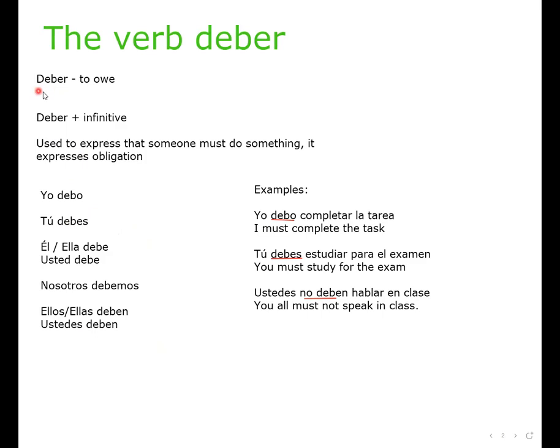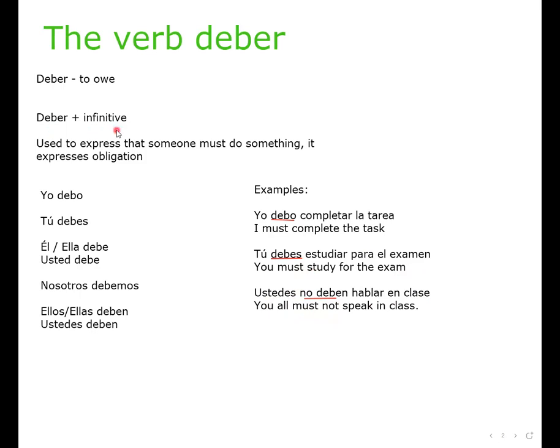But we are not focusing on the verb deber. We are focusing on the verbal structure, deber plus the infinitive. When we are using the infinitive after the verb deber, it becomes must do something or should do something. So in this case, for example, yo debo completar la tarea. This would mean I must complete the task or I should complete the task. Tú debes estudiar para el examen. You must study for the exam or you should study for the exam. Ustedes no deben hablar en clase. You all must not speak in class or you all should not speak in class.